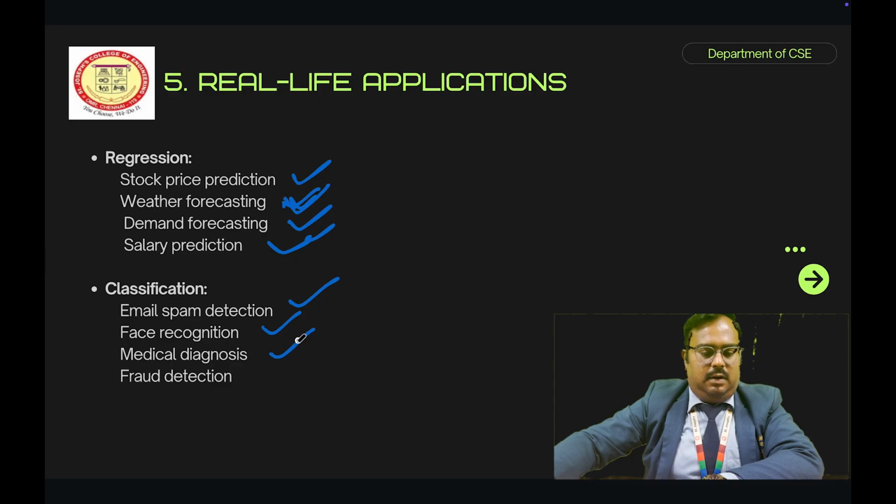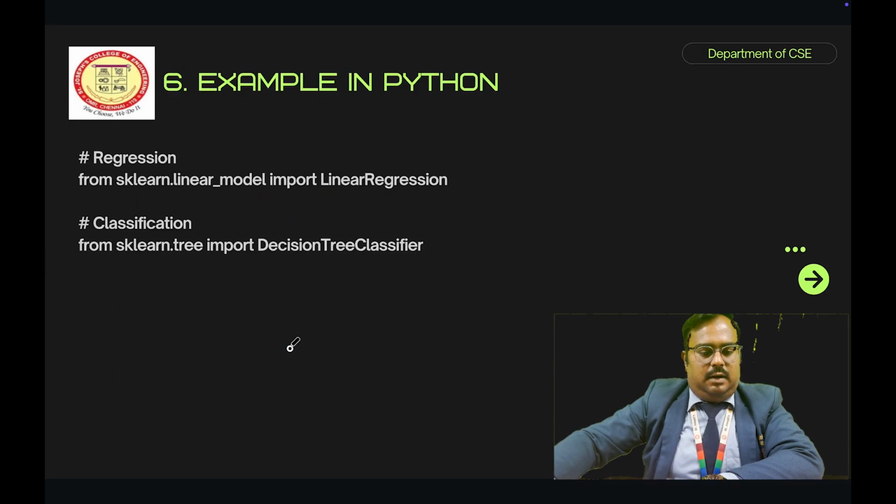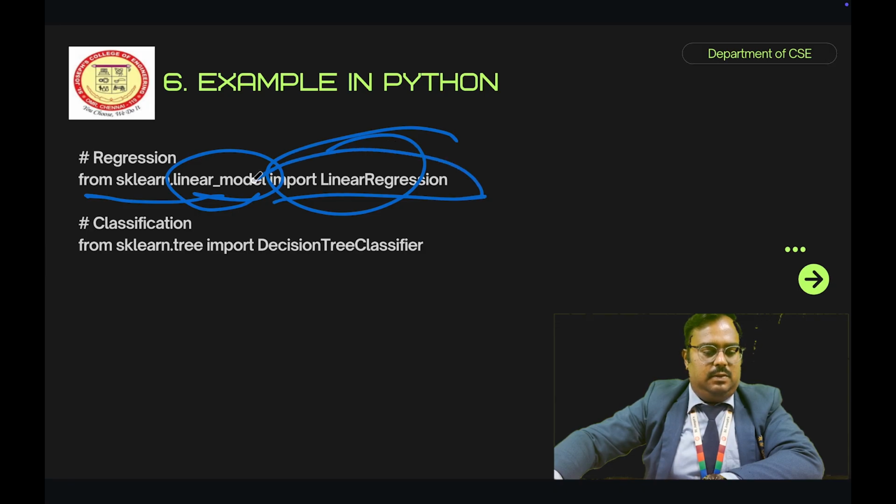Here we are using some algorithms and examples in Python, right? Some examples in the Python language. In regression, we use from sklearn.linear_model import LinearRegression. sklearn is nothing but scikit-learn. The same for classification: we use from sklearn.tree import DecisionTreeClassifier, right? sklearn is nothing but scikit-learn.